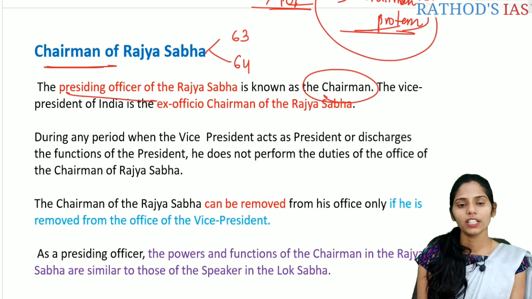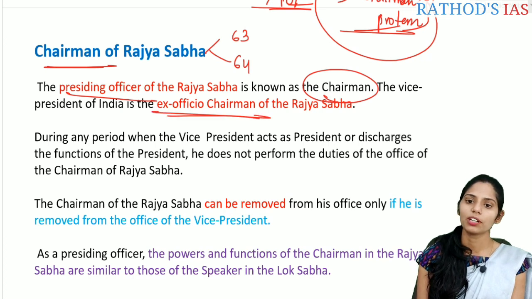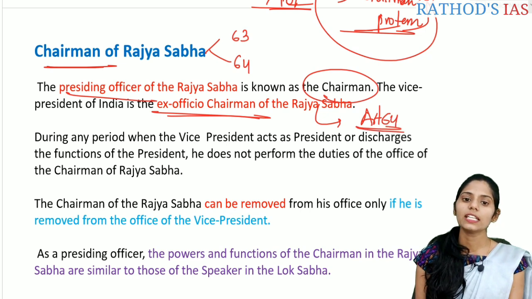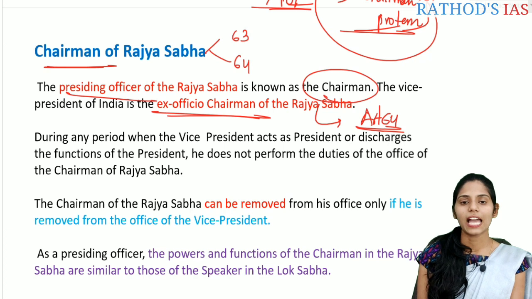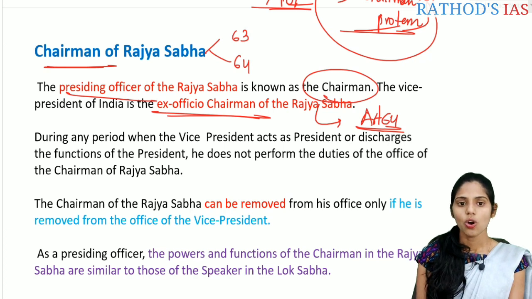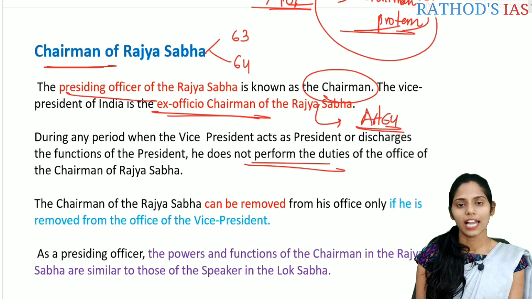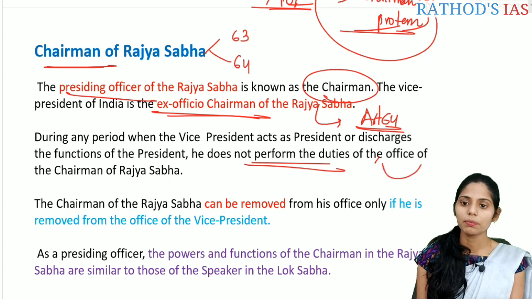The Vice President of India is the ex officio chairman of the Rajya Sabha according to Article 64 of the Indian Constitution. And during any period when the Vice President is acting as President or discharging the duties and functions of the President, he does not perform the duties of the office of the chairman of the Rajya Sabha. So his seat will be occupied by the deputy chairman.